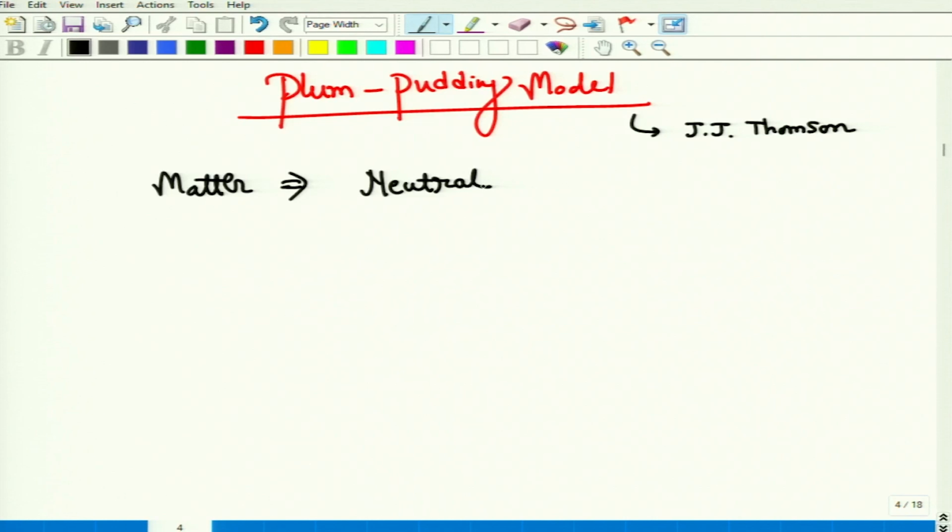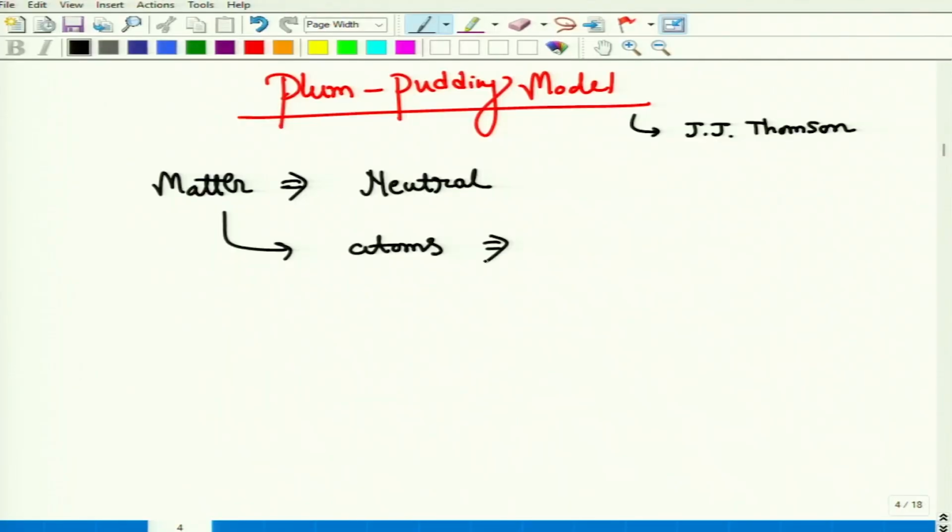According to Dalton's theory, matter is made of atoms. The question was whether the atom is the ultimate particle or not. Whether we can break down the atom is a different question. But it is beyond any doubt that matter is formed by an infinite number of atoms, and matter is neutral. So trivially, we can say that the atom is also a neutral species.